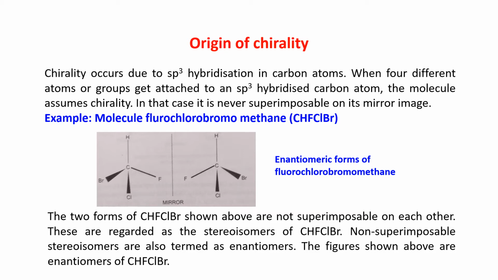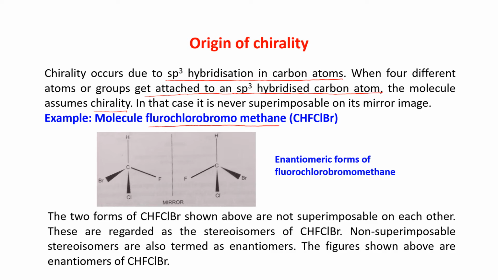Chirality occurs due to sp3 hybridization in carbon atom. When four different atoms or groups get attached to an sp3 hybridized carbon atom, the molecule assumes chirality. In that case, it is never superimposable on its mirror image. Okay? Let me just explain this with an example, that is